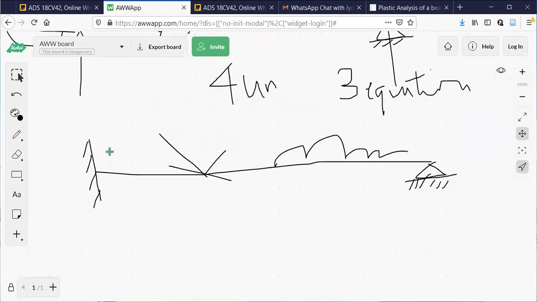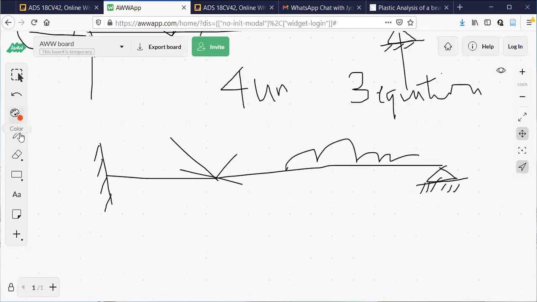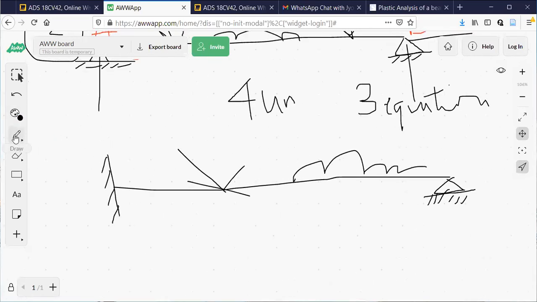Now you tell me, this is diagram number 3. Is it a determinate or indeterminate structure? Indeterminate. This is indeterminate.